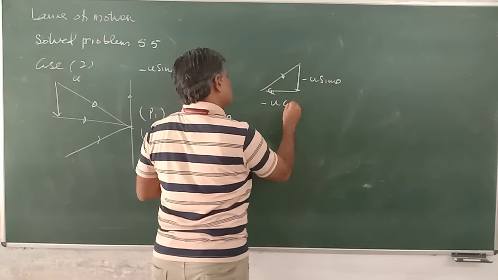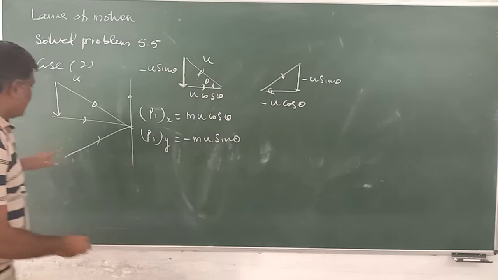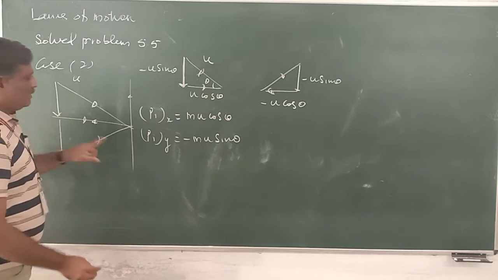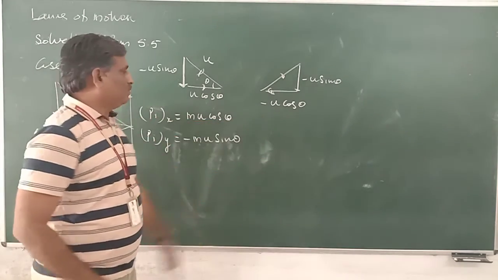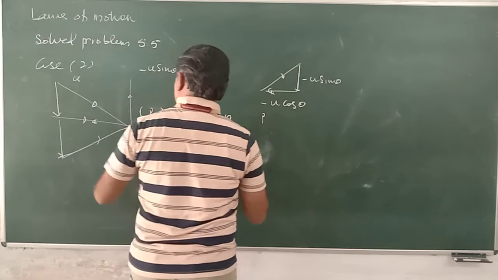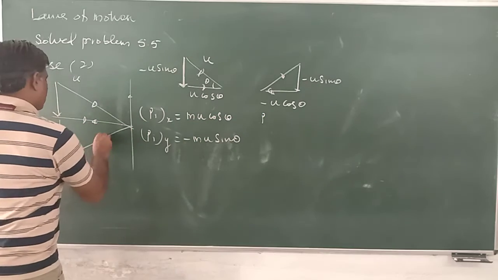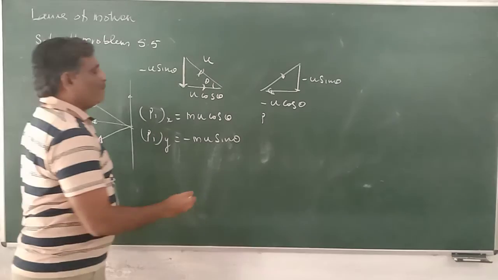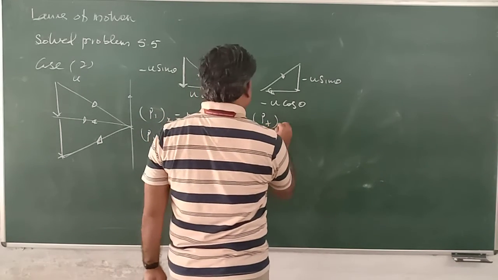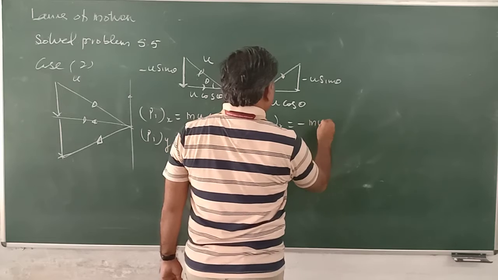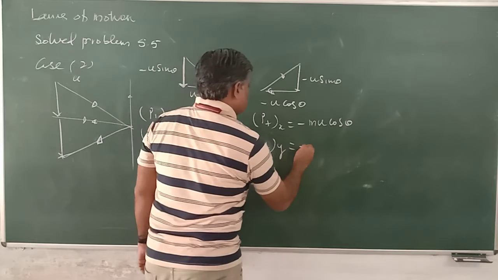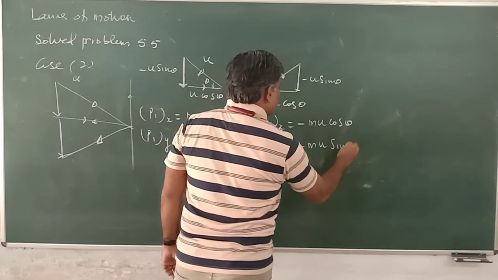But this becomes minus u cos theta. This remains here, but it changes its direction. It's a reflection in this way. So P final along x is equal to minus mu cos theta. P final along y is equal to minus mu sin theta.